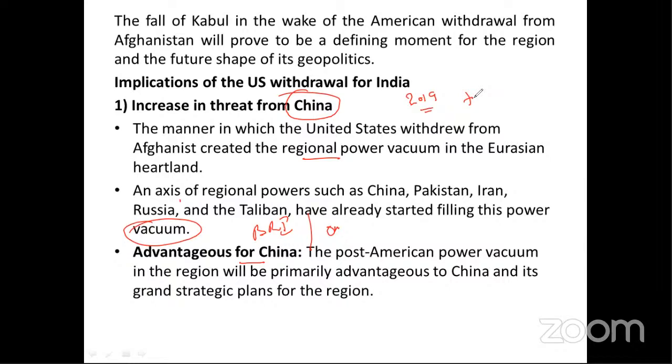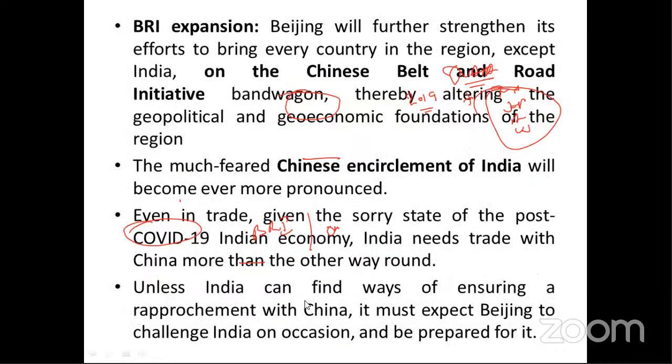The US also wants to dominate the Indo-Pacific region so that China cannot make more investment. That's why the US created one more regional grouping called the Quad. The four countries are India, Japan, Australia, and the US. This four-country group will help decrease the influence of China in the Indian Ocean. So obviously this will be an advantage for China. China will make more investment here, and China wants to dominate such an area because of the withdrawal of the US Army.